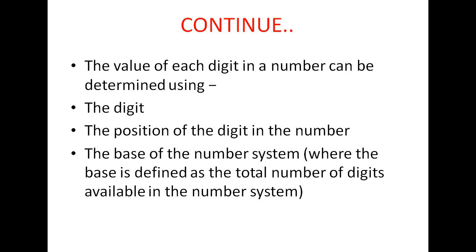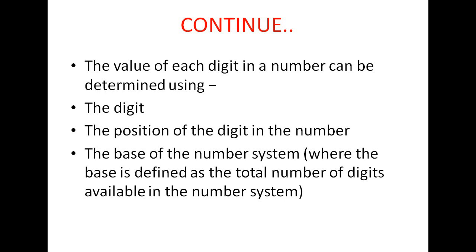Base 3 means number of digits is 3, 0, 1, 2. Base 4 means number of digits is 4, 0, 1, 2, 3. Base 5 means number of digits is 5, 0, 1, 2, 3, 4. Base 8 means number of digits is 8, 0, 1, 2, 3, 4, 5, 6, 7, like that.